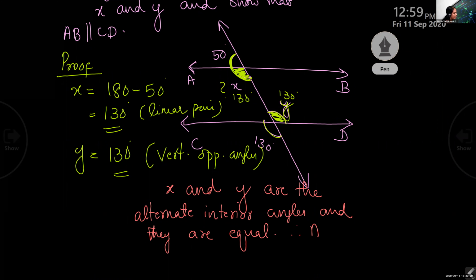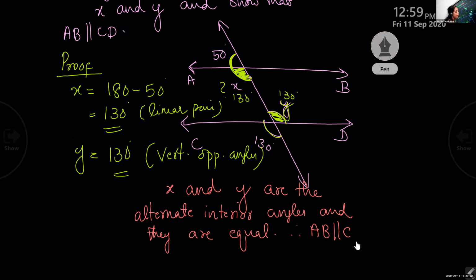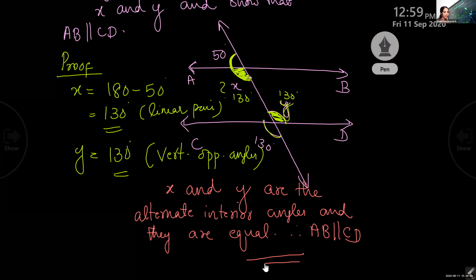Therefore, AB parallel to CD. So this is the first question, and there are more questions based on this. And it is an easy portion for you.